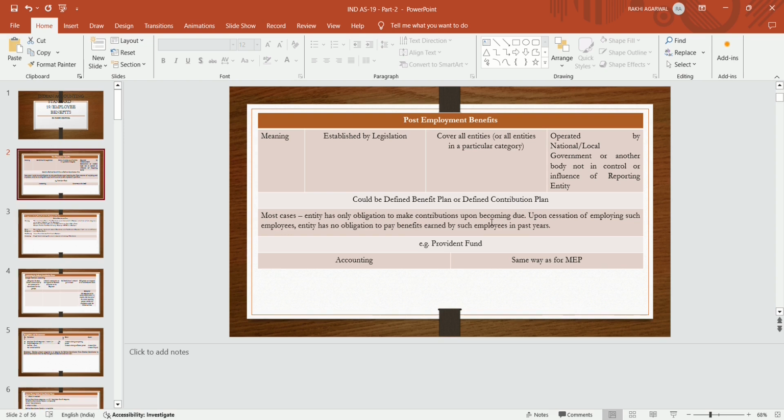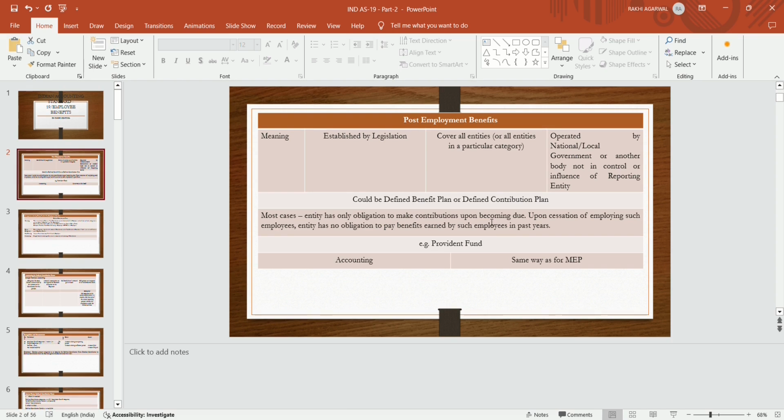It could be a defined benefit plan or defined contribution plan. Generally, post-employment benefits are of two types, that is defined benefit plan and defined contribution plan. In most of the cases, the entity has only the obligation to make contribution as it becomes due. Upon cessation of the employee, such entity has no obligation to pay benefits earned by such employee in the past years.